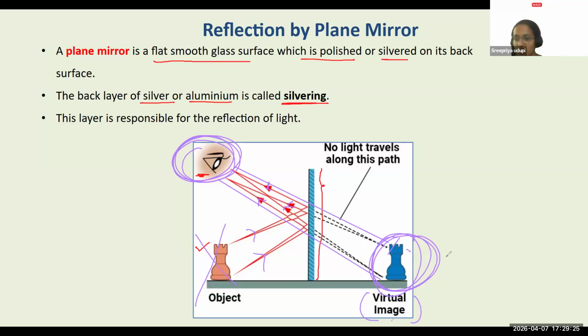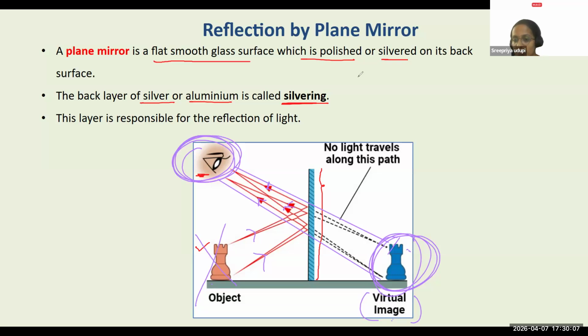It just assumes that an object is placed behind the mirror. And that's how we are trying to understand the whole concept of an image. Virtual means we perceive, imaginary, perfect. So there is no chess coin which is present behind the mirror. It is just the direction in which the light is reaching your human eye, and the brain is perceiving that there is something present behind the mirror and that something is a chess coin. So there is no chess coin actually present behind the mirror. Therefore, we say it's a virtual image. Got it, everyone?